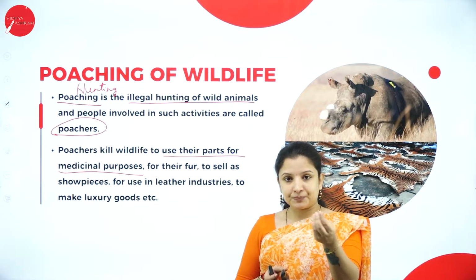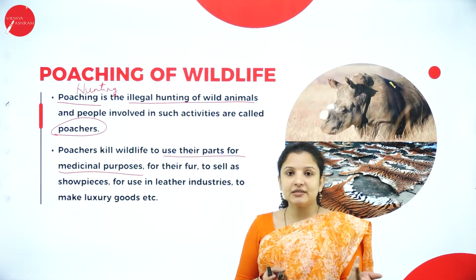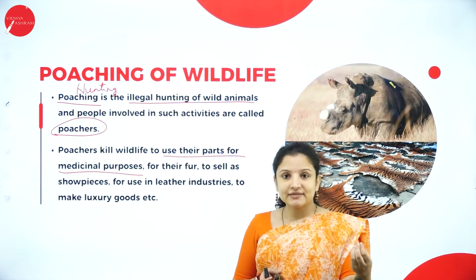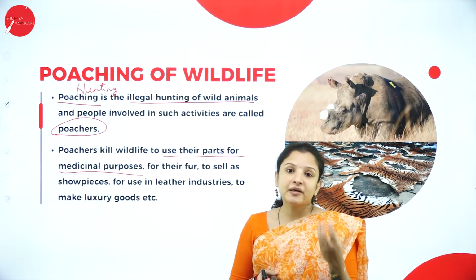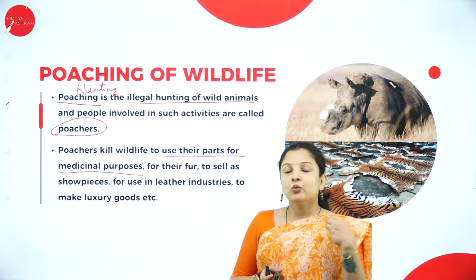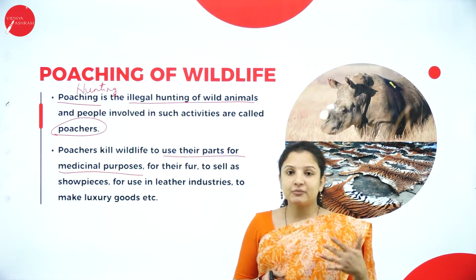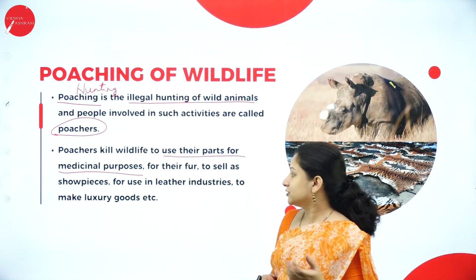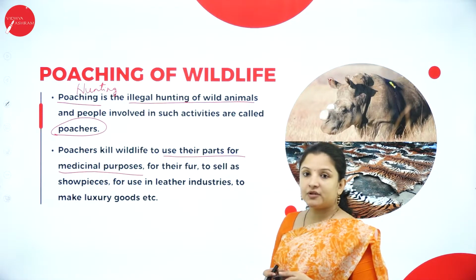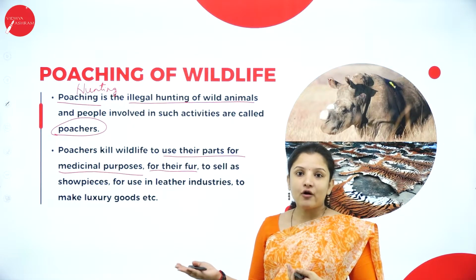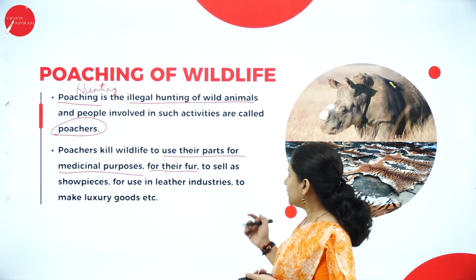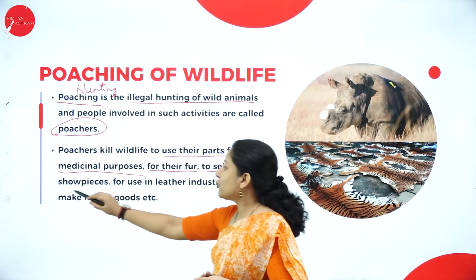Even the monitor lizards or some of the big lizards that are there are also hunted and killed because they are used as medicine in some parts of the world, wherein they dry them and use them in the preparation of some medicines. So that is the reason. So, for medicinal purposes, and for their fur, for example, tigers and foxes are killed for their fur, and also to sell as showpieces.